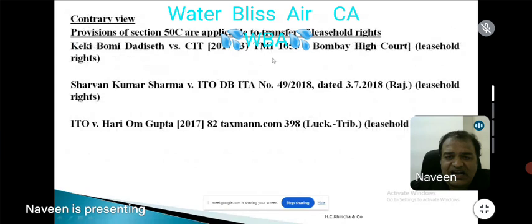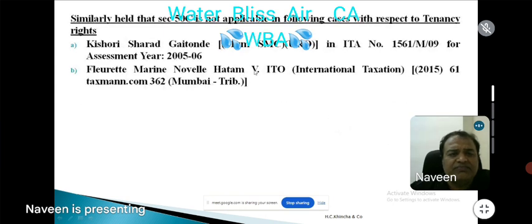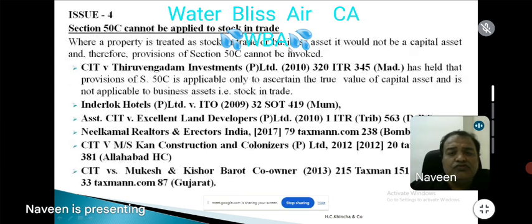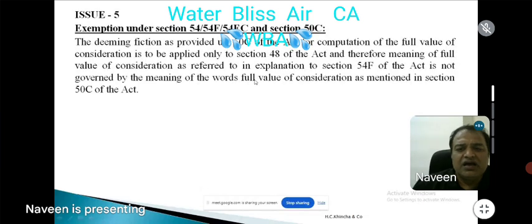Move forward, sir. But there are some contrary views also. 50C has been applied to the transfer of leasehold rights by the Bombay High Court, Rajasthan High Court, Lucknow Tribunal, etc. Move forward. 50C cannot be applied to stock in trade. You know that very well. Now 43CA applies to stock in trade, not 50C.